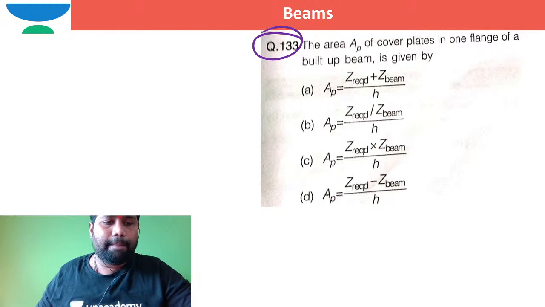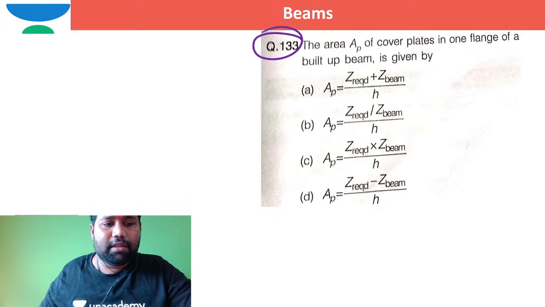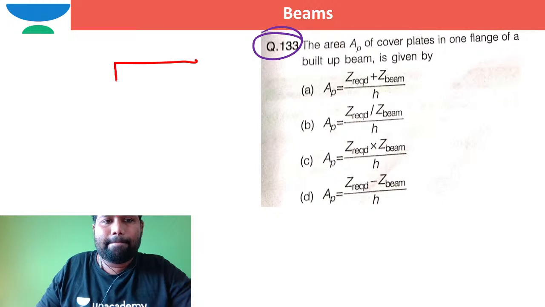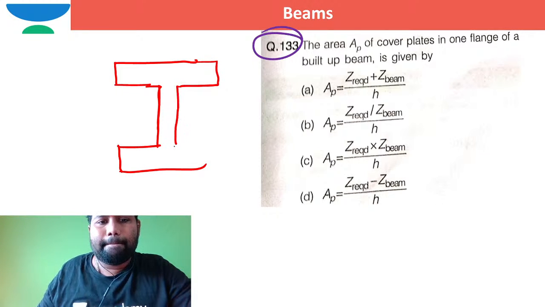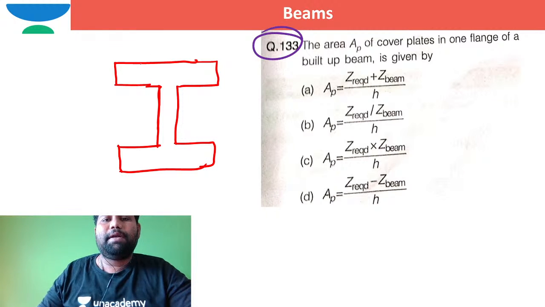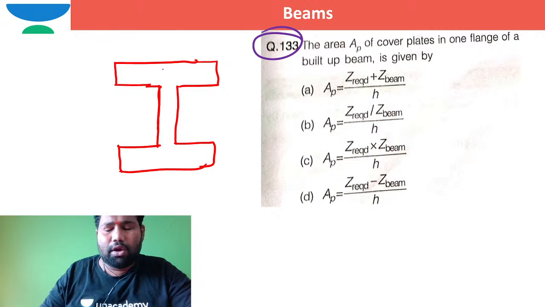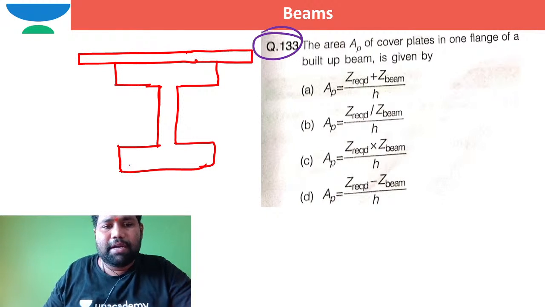So if I take a built-up beam in this way, this built-up beam, this is a normal rolled section. Over this rolled section, if I go for some plates, flange plates in this way, right?